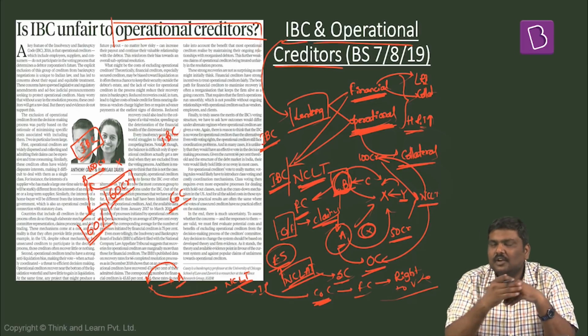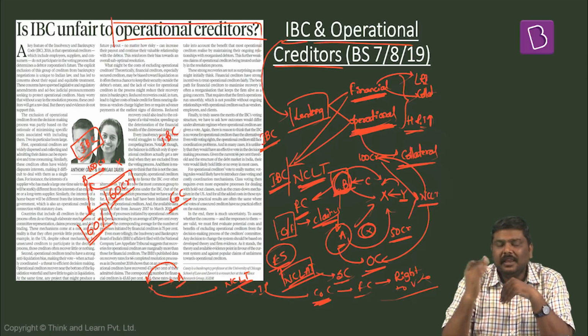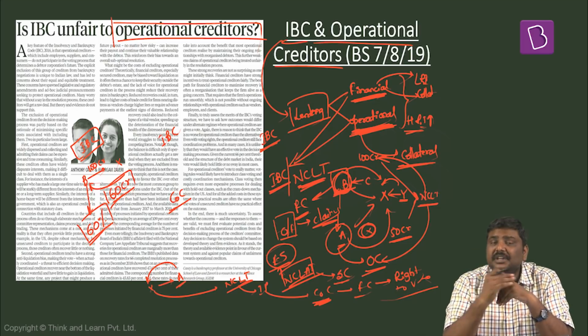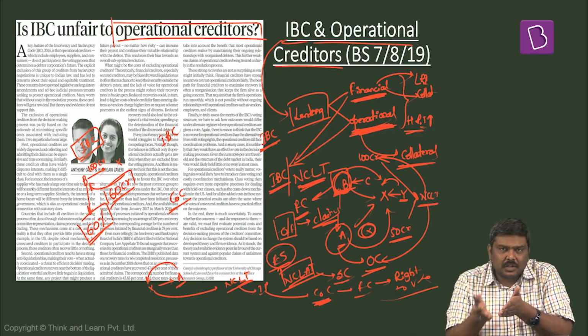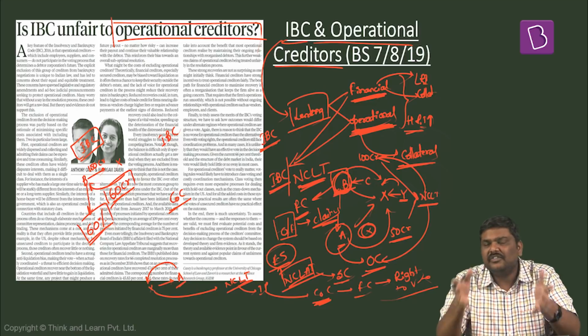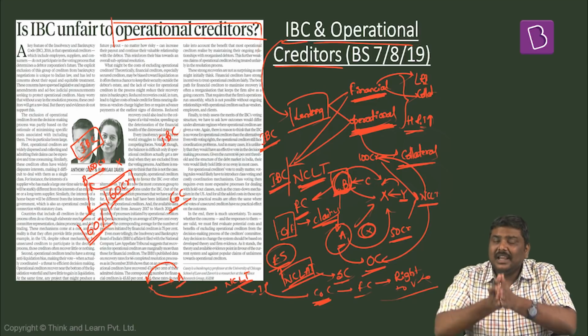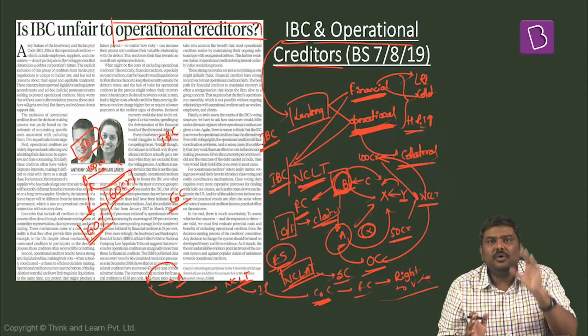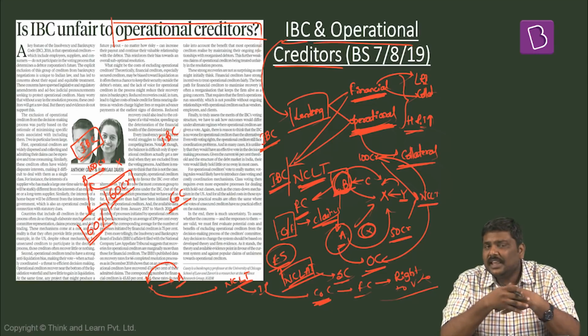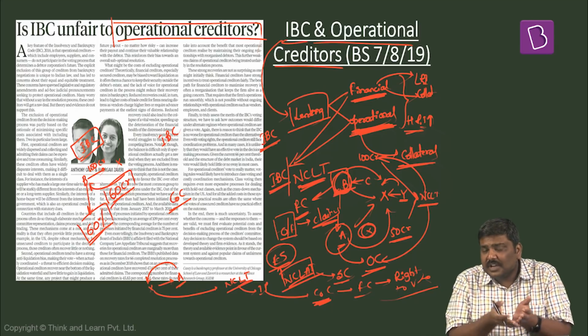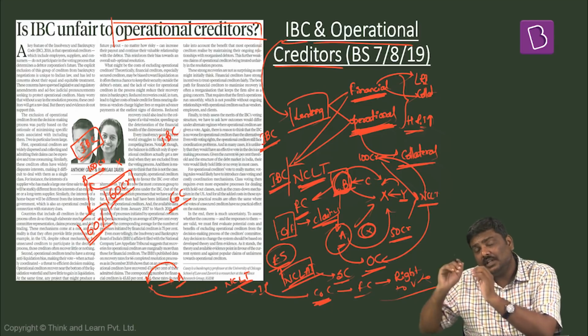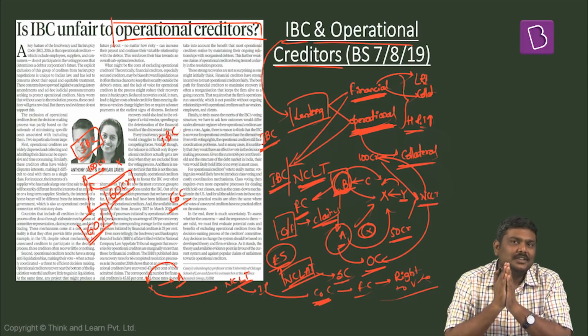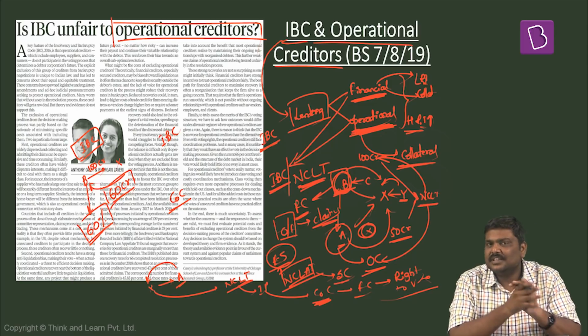To buttress this argument, they've also mentioned that in other countries, such as Britain, the operational creditors are also given the right to vote in the committee of creditors. But the recovery of these particular operational creditors has still remained low in these particular countries. Whereas in case of India, the recovery of operational creditors has been higher compared to the recovery of the financial creditors. So these are the points being discussed in this particular article.